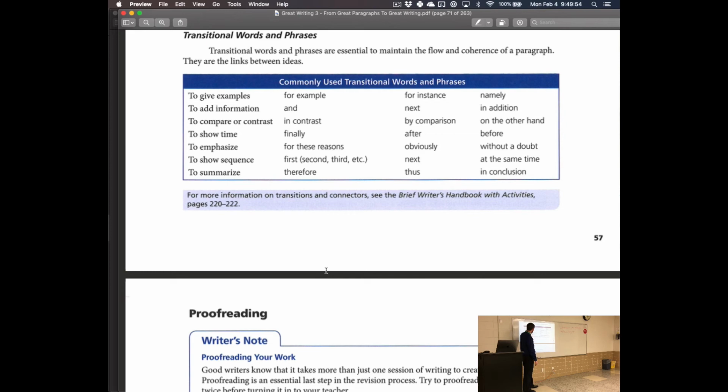Finally, first, second, third. We got that one. Thus, a little bit more technical, but a very good one, okay? At the same time. This, at the same time, that. Transition. Without a doubt, before and after. On the other hand, for these reasons. This is a great conclusion type of sentence to give. For these reasons, here's my conclusion to the paragraph, or to the essay for that matter, okay?